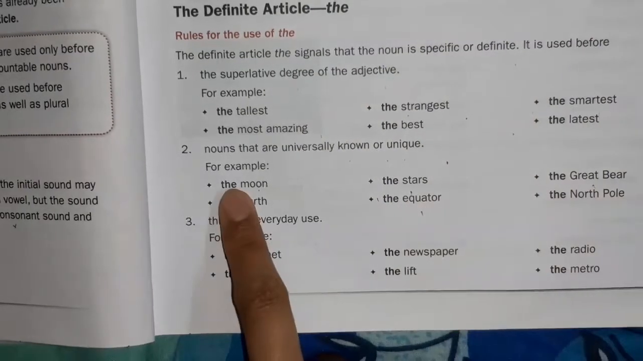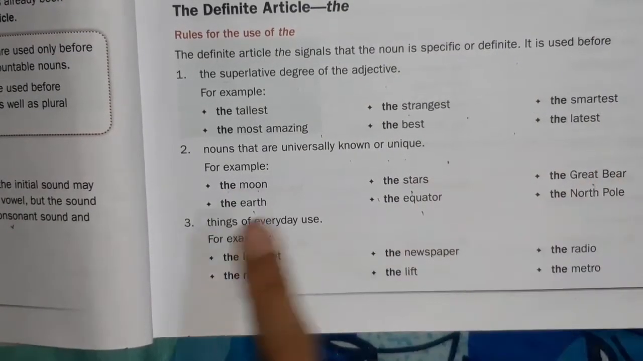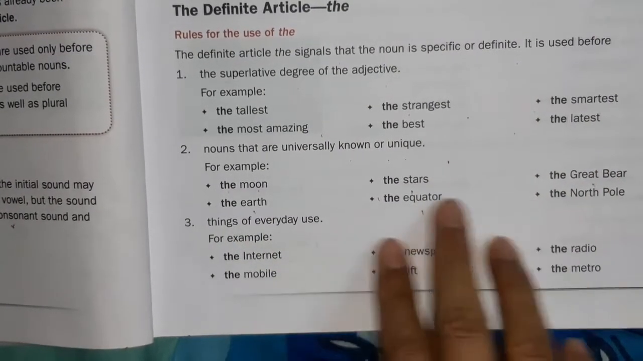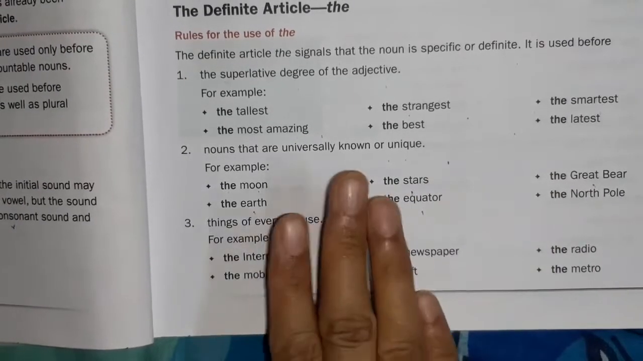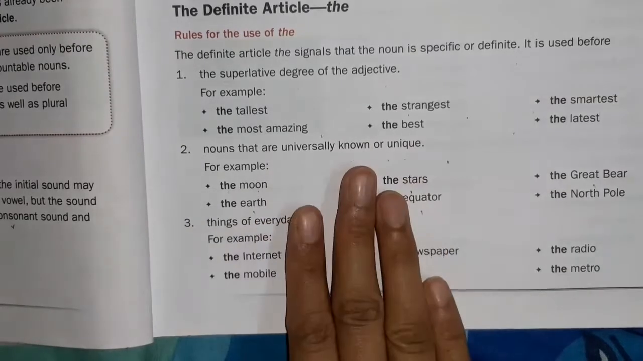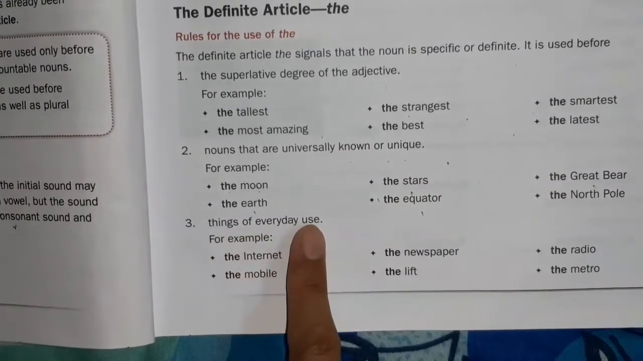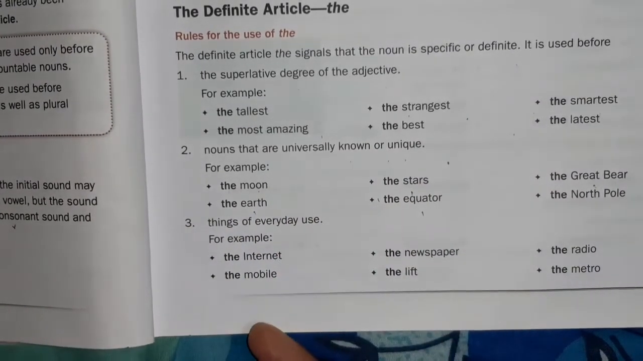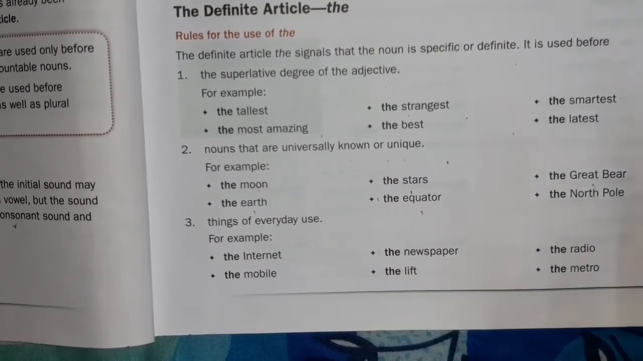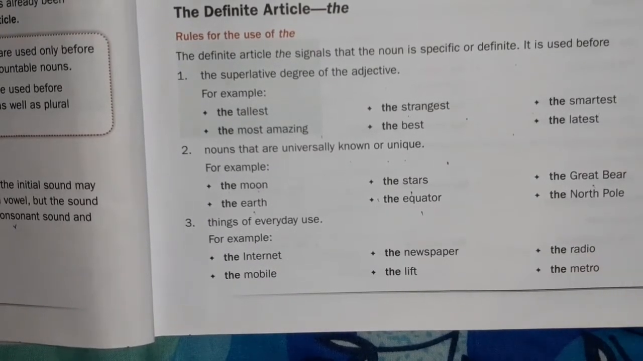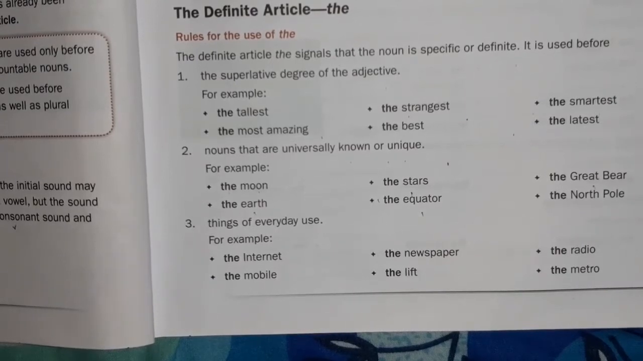For example, the moon, the star, the Great Bear, the earth, the equator, the North Pole. These all are unique things in this universe. So with all the unique things we have to use the. Things of everyday use. The things which we use every day, like the internet, the newspaper, the mobile, the lift, the radio, the metro, everything. So with that we have to use the.